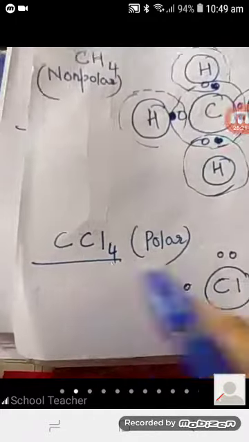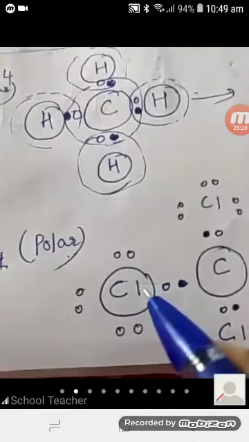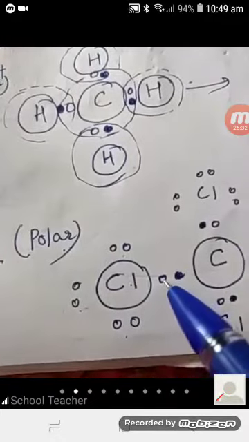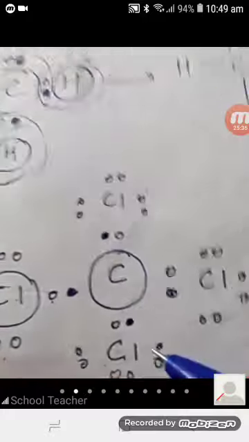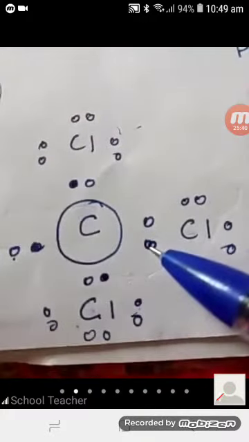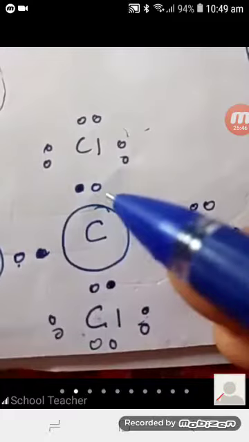Now let us see carbon tetrachloride. This carbon tetrachloride is polar by nature. Why is it polar? Because here also chlorine has 7 electrons. So 2, 4, 6 and 1, 7. Like this, all the 4 chlorine atoms will have 7 electrons, and one pair of electrons will be shared. So this is for carbon and this is for chlorine.